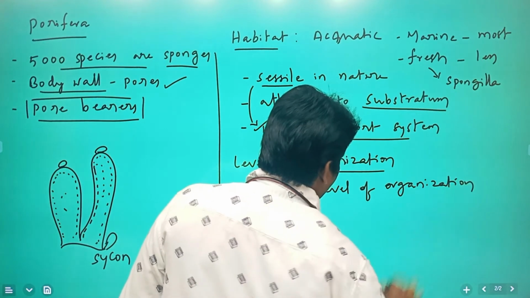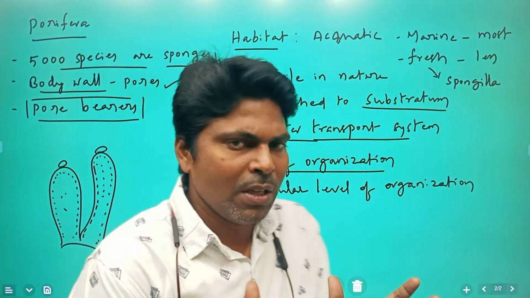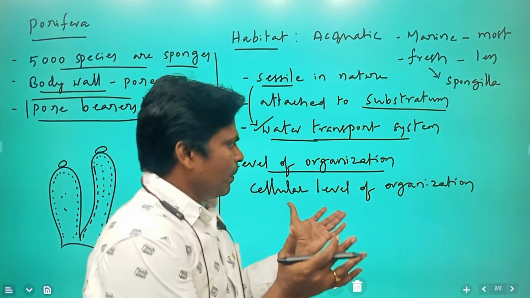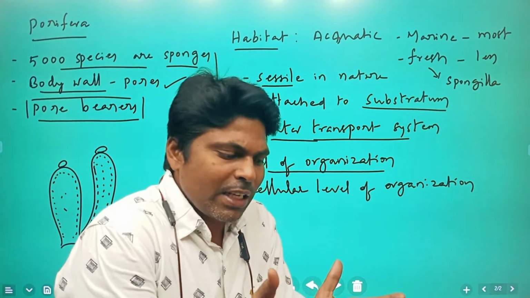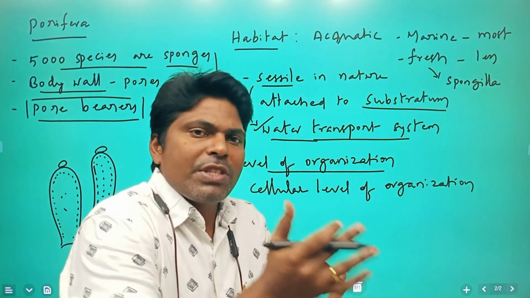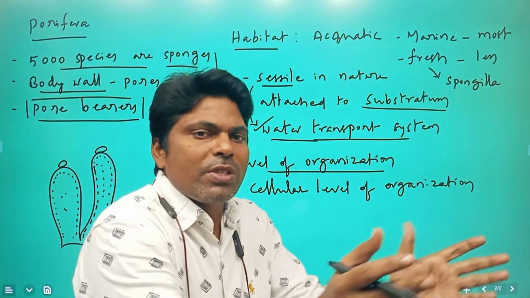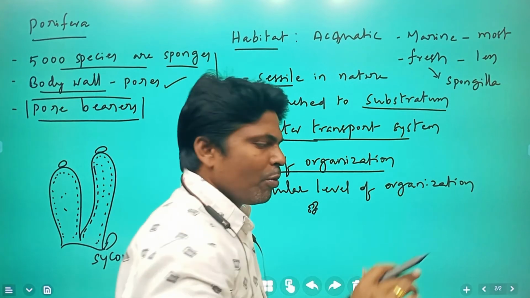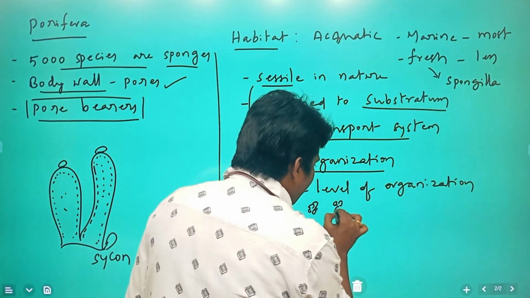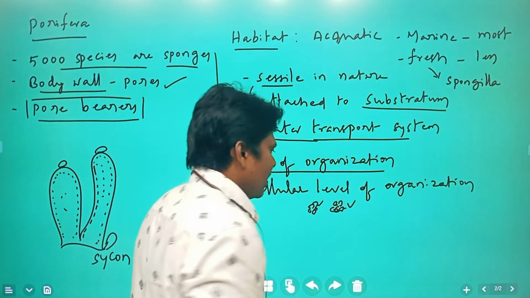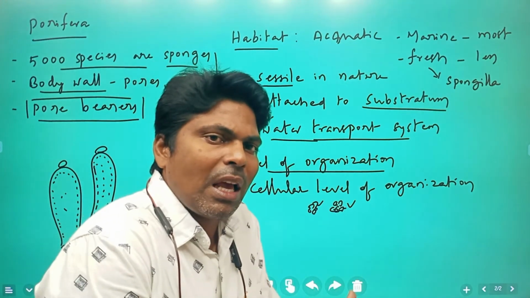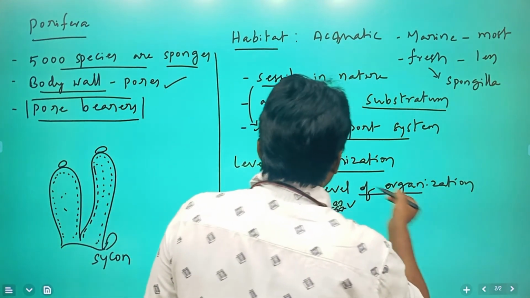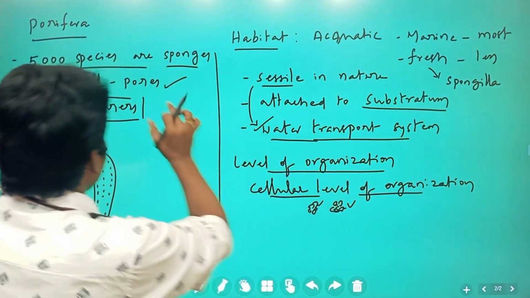Cellular level of organization. What is meant by cellular level of organization? Cells which are responsible for division of labor. These are aggregated cells with division of labor, thereby they distribute some work. Suppose these are some cells which perform one function, and some other group of cells perform some other function. Like that, the cell aggregates have division of labor. So cellular organization takes place at this level of organization in Porifera.